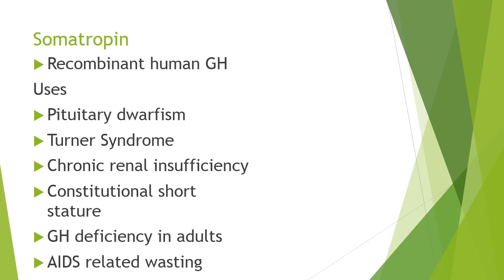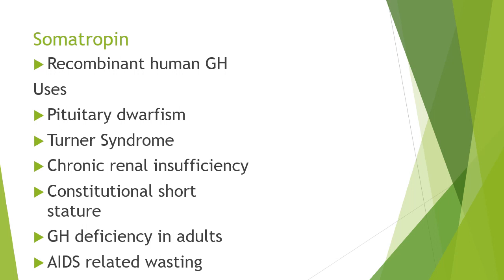So these children, when appropriately diagnosed at the earliest, can be benefited the most and can lead to normal growth and development. Similarly, Turner syndrome and chronic renal insufficiency present with growth hormone deficiency and can be helped with the use of this recombinant human growth hormone.